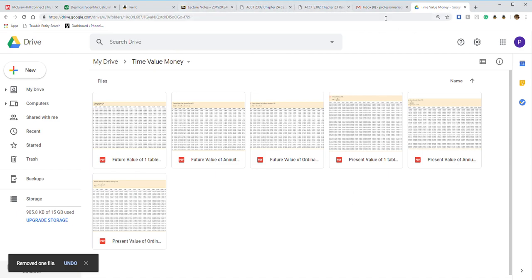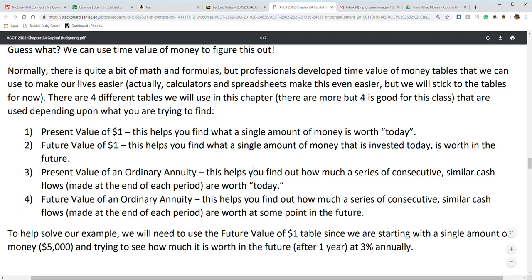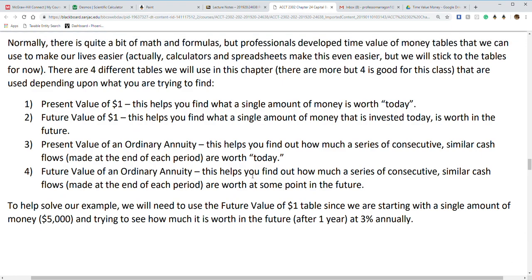Okay, so back to the notes. We're going to look at present value of $1, and this will have you find what a single amount of money is worth today. Future value helps you find out if you invest today, what it's going to be worth in the future. Present value of an ordinary annuity helps you find what an annuity, or a series of payments, is worth today. And future value, again, is a series of payments to a future point.